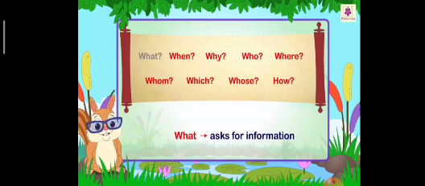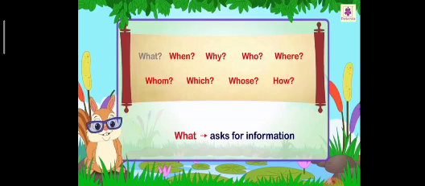The first one is what. What asks for information. For example, what shall I keep in these bags? What is your favorite food? What is this? These all are question words which start from what. Okay? It means you can ask questions from what word.